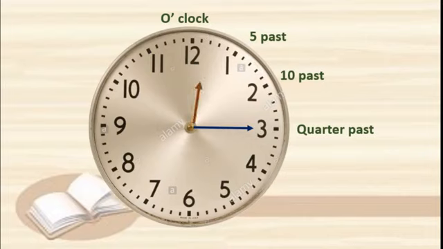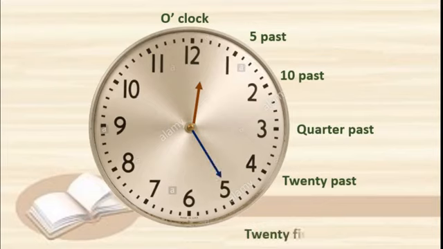Okay. When it moves to 4, then we have to read it as 20 past. Then when it moves to 5, it becomes 25 past. How do we read? 25 minutes past 12. When it reaches 6, what do we have to read now? Half past 12. Got this, students? Half past 12.